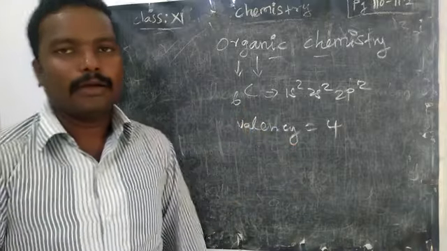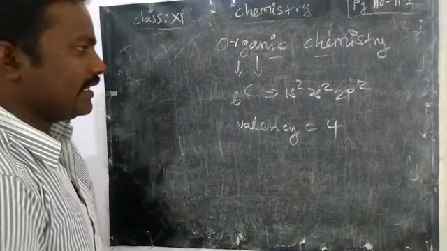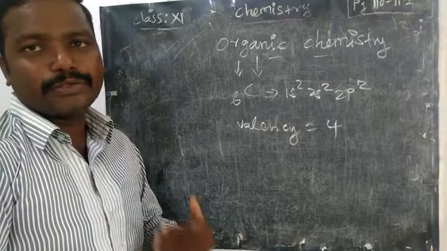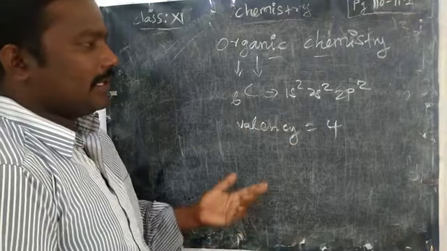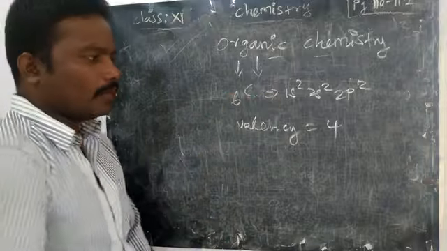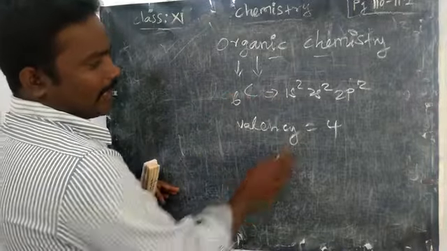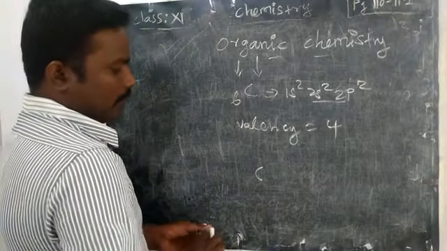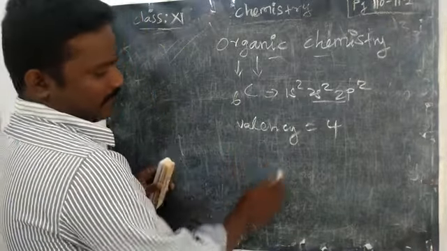In the ground state, carbon must have a tendency to share or gain electrons, but it undergoes only sharing. Why? Because carbon wants to attain a stable electronic configuration in the outer shell. How do you draw the orbital diagram for carbon?